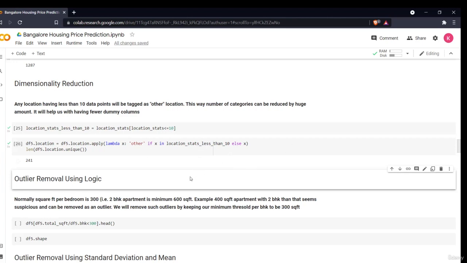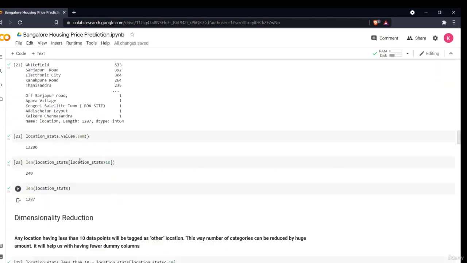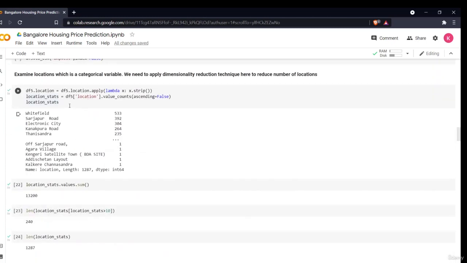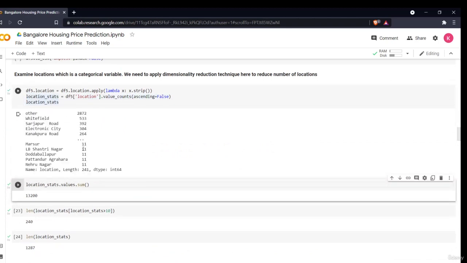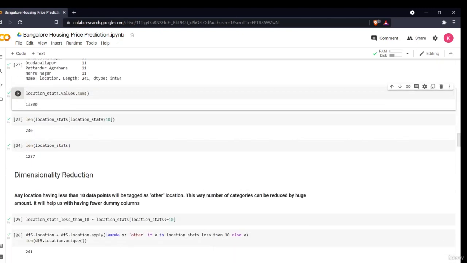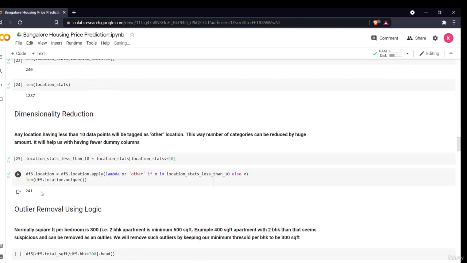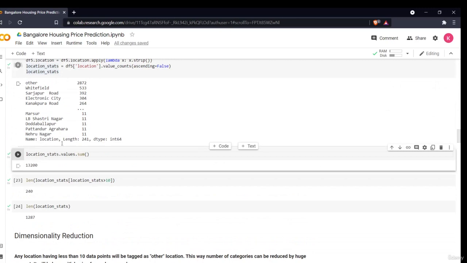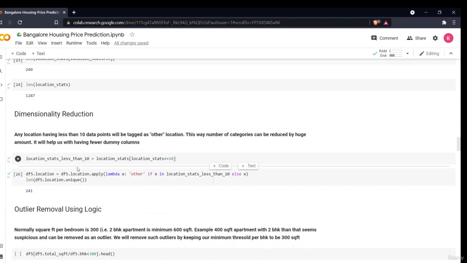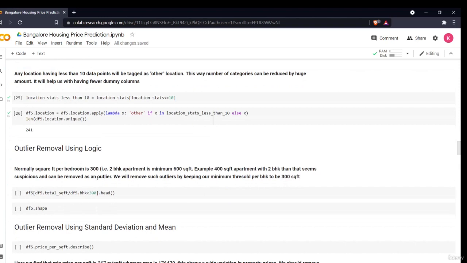Now in the next thing, if I want to see the unique values again, I'll just execute this command once more. Then you'll see that all of these locations are reduced to 241. Earlier there were around 1000 locations. Right now it is reduced to only 241 locations, in which the last location is other, where the total house count is less than 10. So now the next thing we have to do is remove outliers.